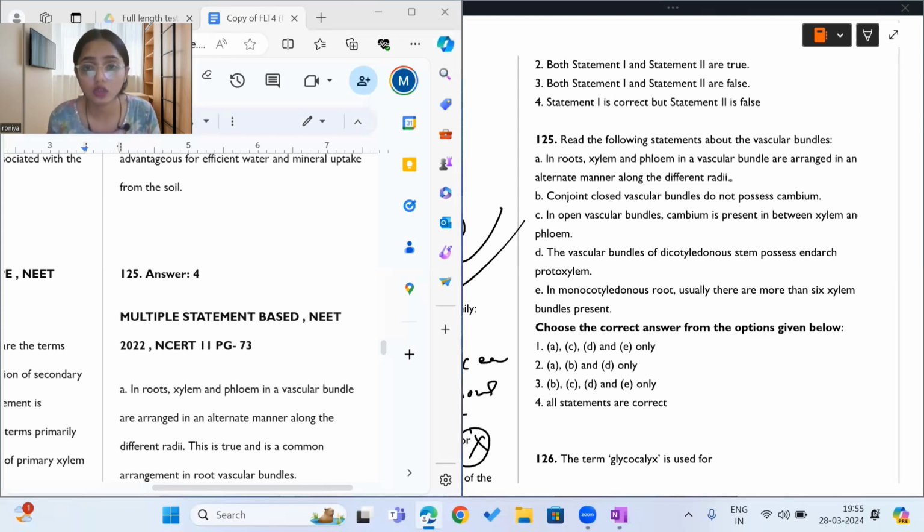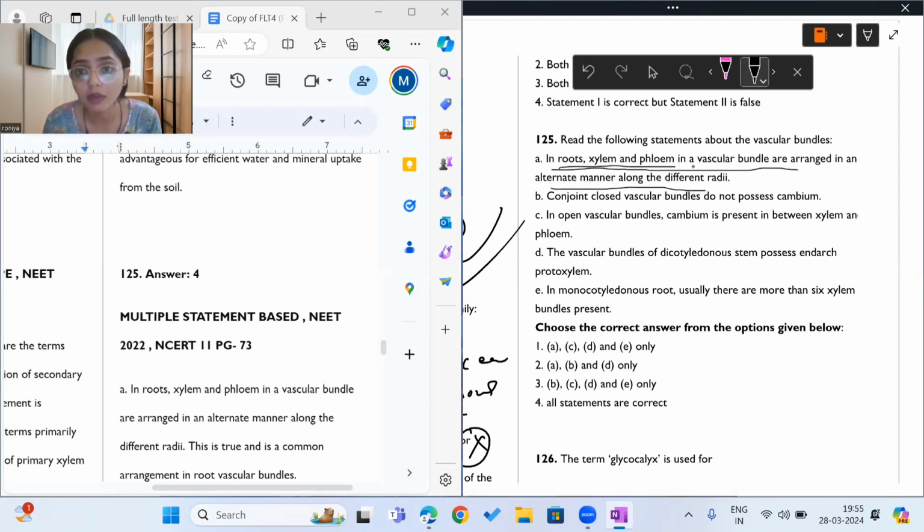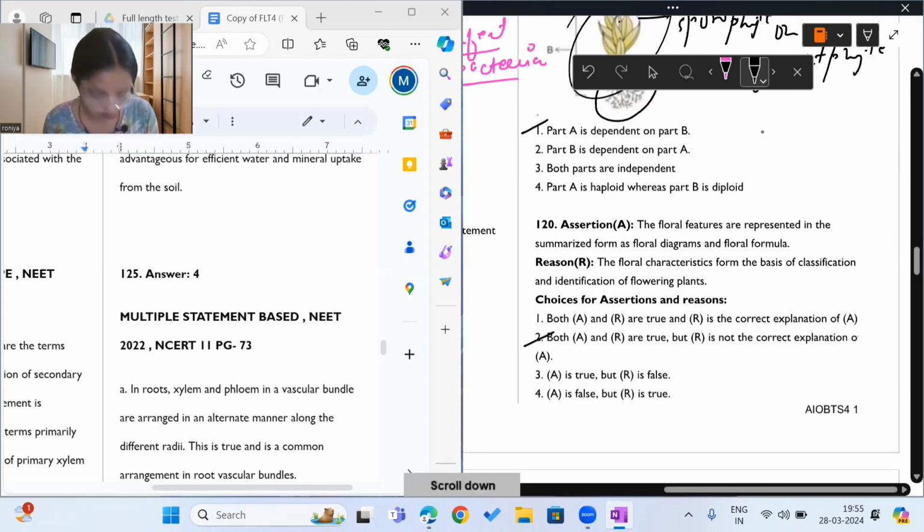So let us read question 125. It says, read the following statements about vascular bundles. There are 5 statements. The first statement says, in roots, xylem and phloem in a vascular bundle are arranged in alternate manner along different radii. So what are they saying? Xylem is there, then phloem is there, then xylem is there.